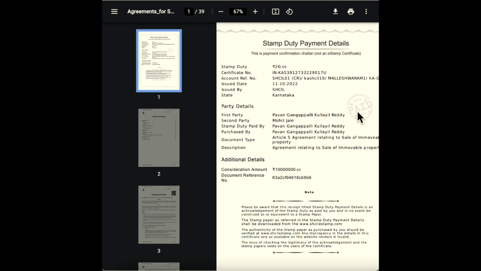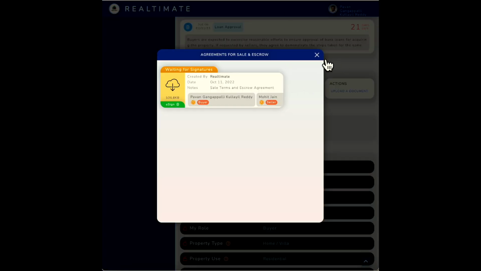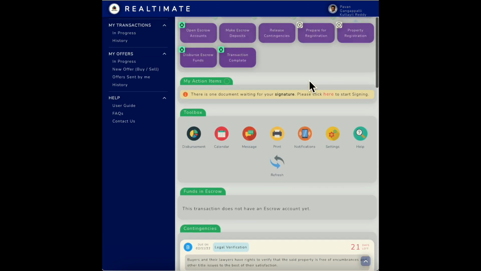And we have shown you how we could do this within 20 minutes. Okay. All right, let's go back to the transaction. So the first action item that's being called out immediately as soon as the e-stamp has been generated is for a signature. Now, note that when I log in, I will be able to see here and click here and